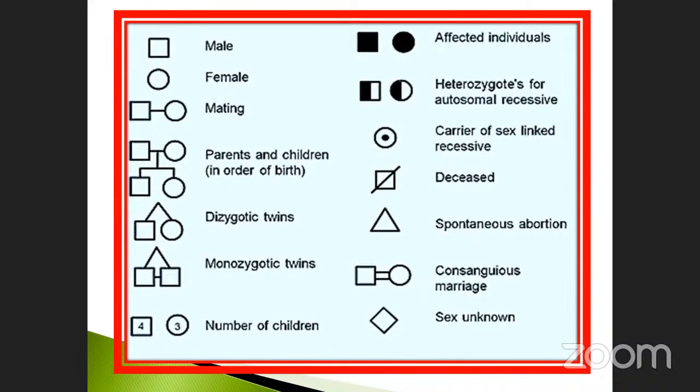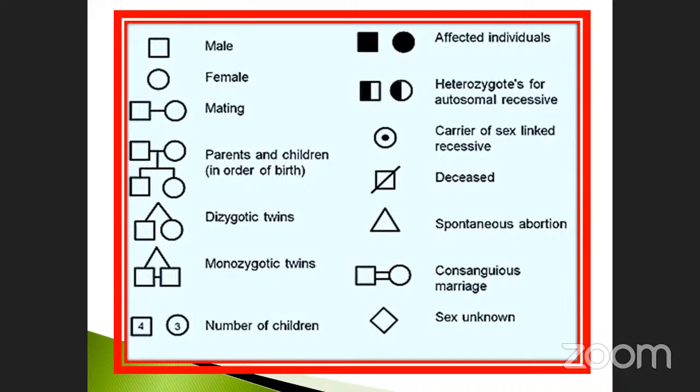Consanguineous marriage: here there is an equal type of mating, with two lines connecting the male and the female. That is called consanguineous marriage. Sex unknown: when you put a symbol like this, the sex is unknown. A normal symbol means male, but when you put a diamond-shaped symbol, it is considered sex unknown.